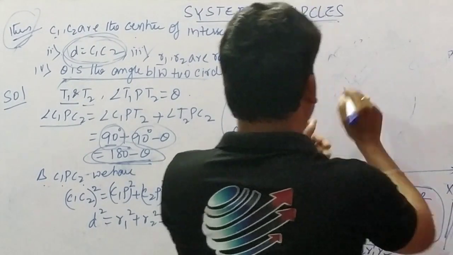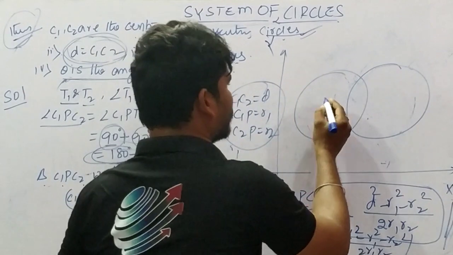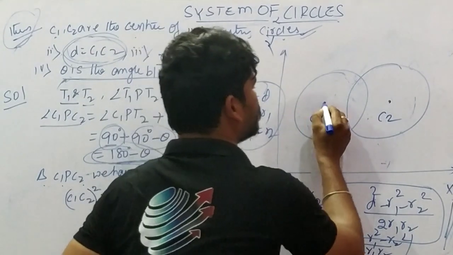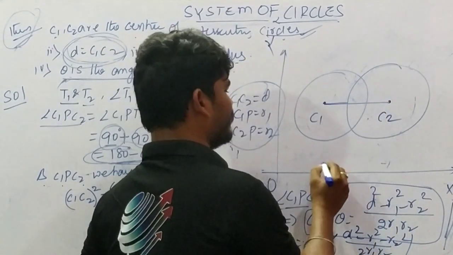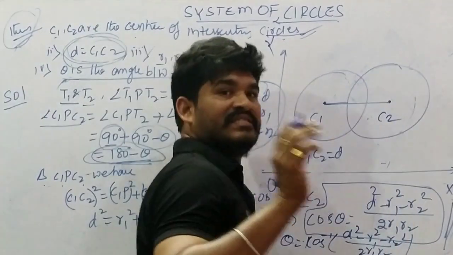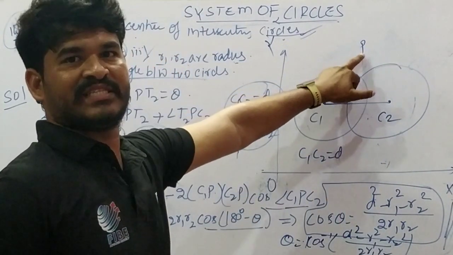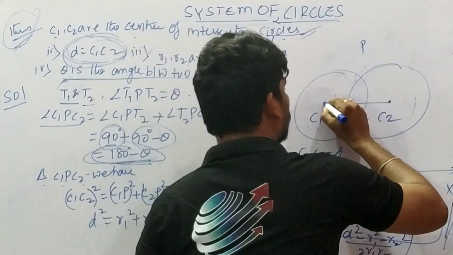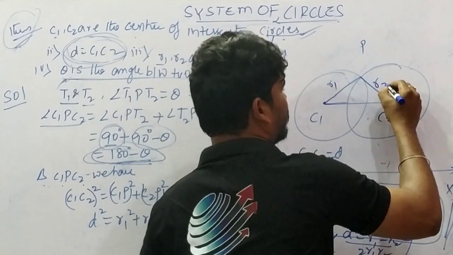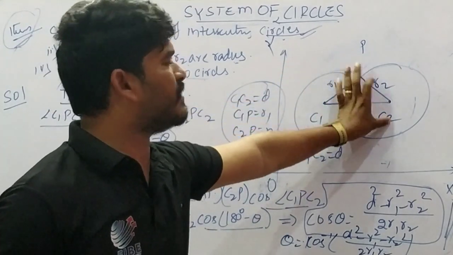Observe here, these are the two circles. Assume their center points are C1 and C2. The distance C1C2 is d. The two circles intersect at point P. Join the intersecting point to the centers, because C1P is R1 and C2P is R2.